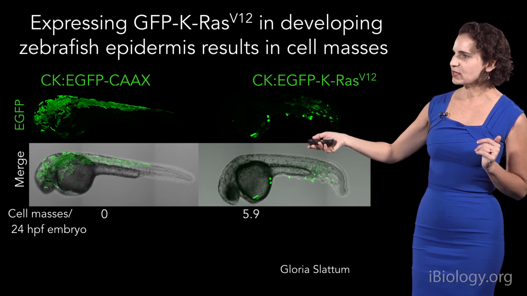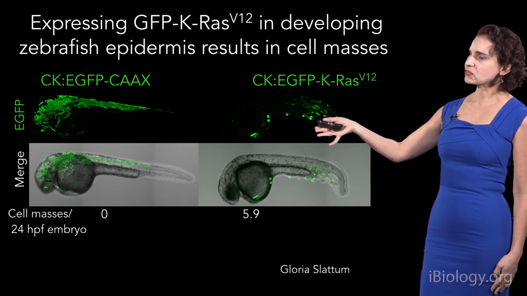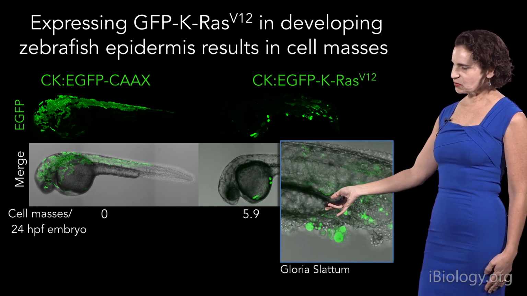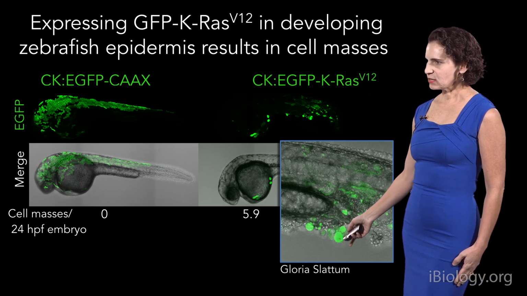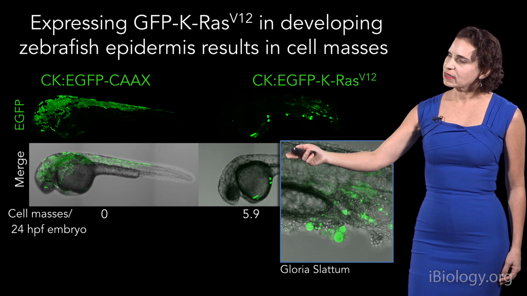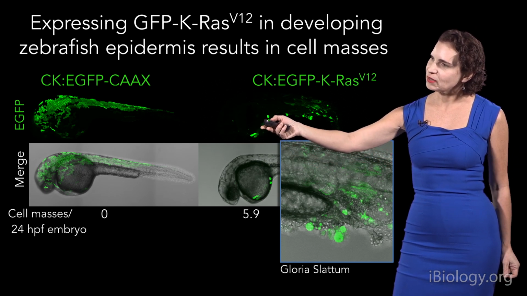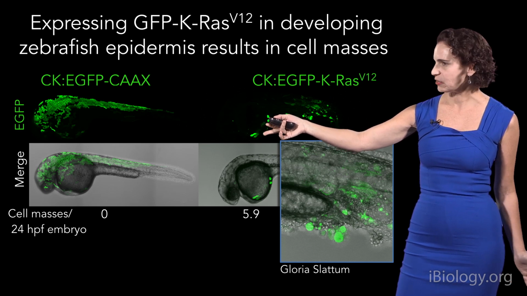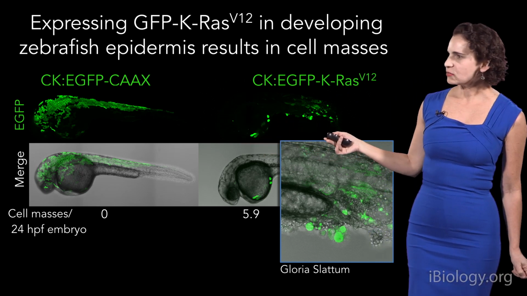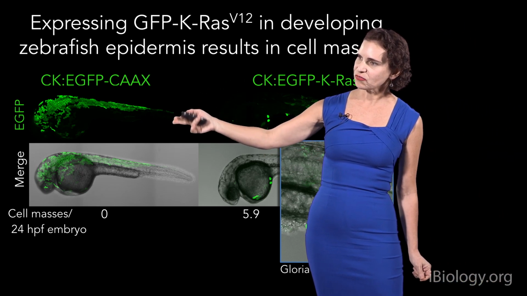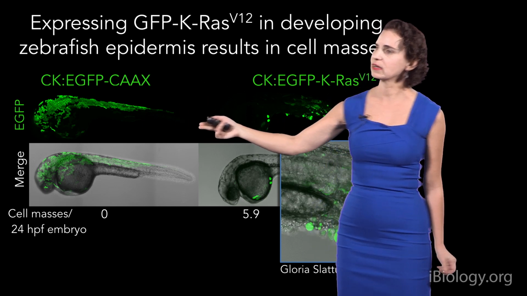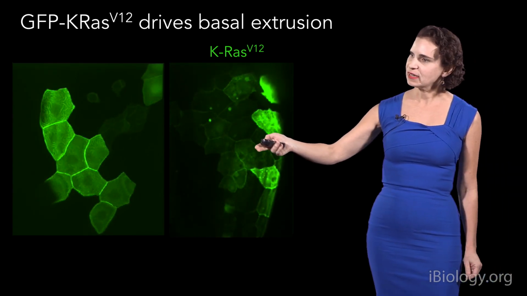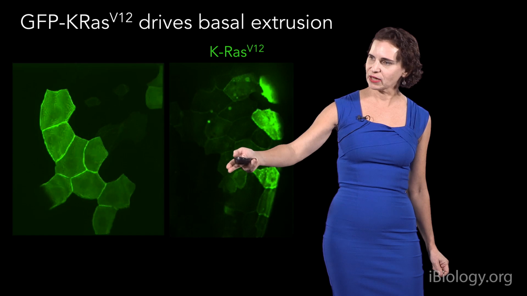And when we do so, what you see is that these oncogenic KRAS cells form masses, very similar to the types of masses we saw when sphingosine phosphate 2 is gone or Piezo is lost, as you see here. Comparatively, epithelia that are expressing CAAX, which is just a membrane tag GFP, which is inert, don't do this. You'll also notice that there's a lot more cells that survive at this outer surface layer compared to the KRAS cells. And the reason for that, when you follow them in movies, is that these control cells will just sit on the top and not do very much.